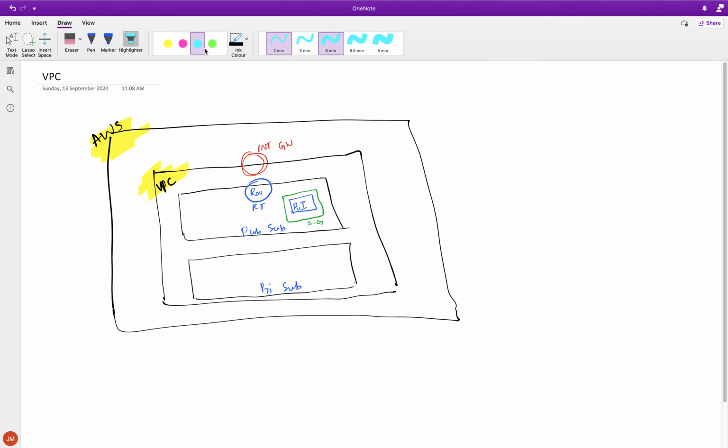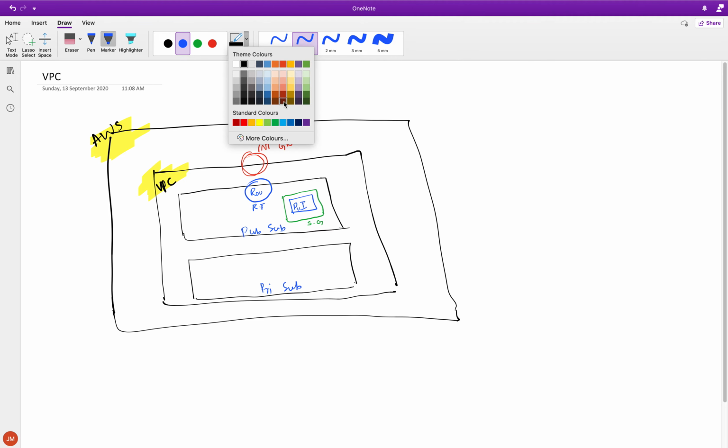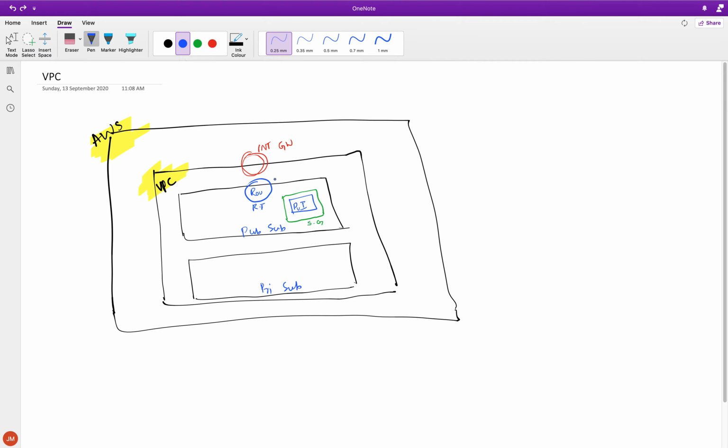So basically, let me use a different color maybe here. Let's probably use blue. Okay, so we basically need routing. Once we put the routing table, let me go back to my old color, this looks really bad. Okay, so we would obviously need